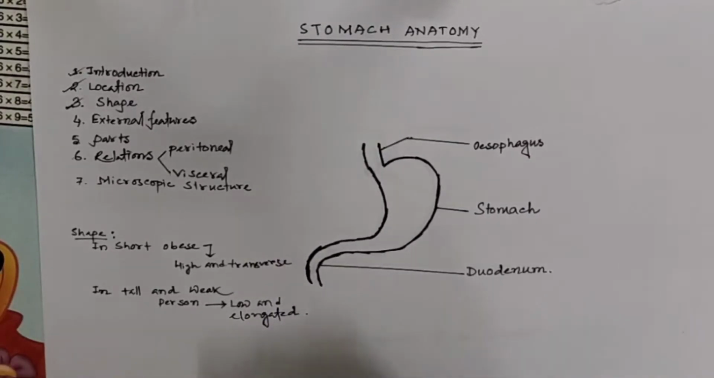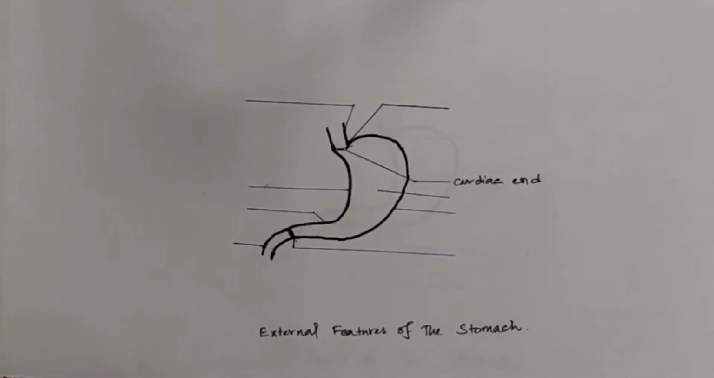Even in the same individual, the shape of the stomach depends upon the volume of the fluid or food it contains, position of the body, erect or supine positions, and phase of the respiration. Let us talk a little bit about the external features of the stomach. The stomach has 2 ends. One end is the cardiac end.